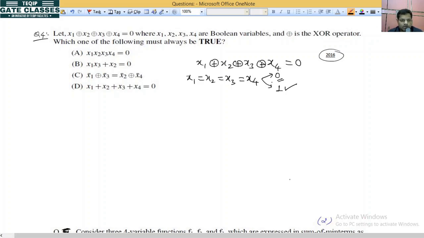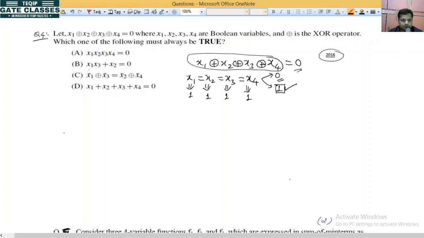ओके ना. Because if you place 0 0 0 0 and all inputs are 0, so 0 equal to 0 it will be also 0. 0 0 plus 0 it will be 0, so 0 equal to 0 you cannot eliminate. Okay na. So you take 1 for all these variables, so x1 is 1, x2 also 1, x3 also 1, x4 also 1. Okay na. Because when all these x1 x2 x3 x4 are equal then only the value of this expression will be 0.